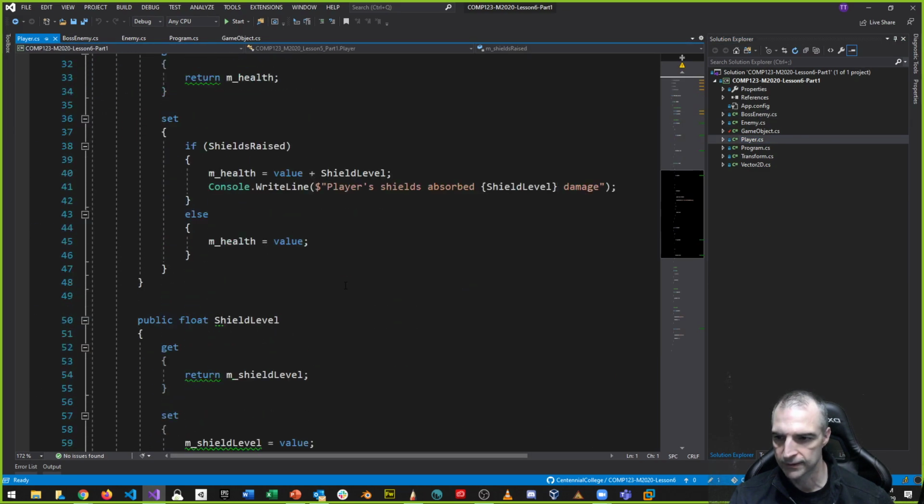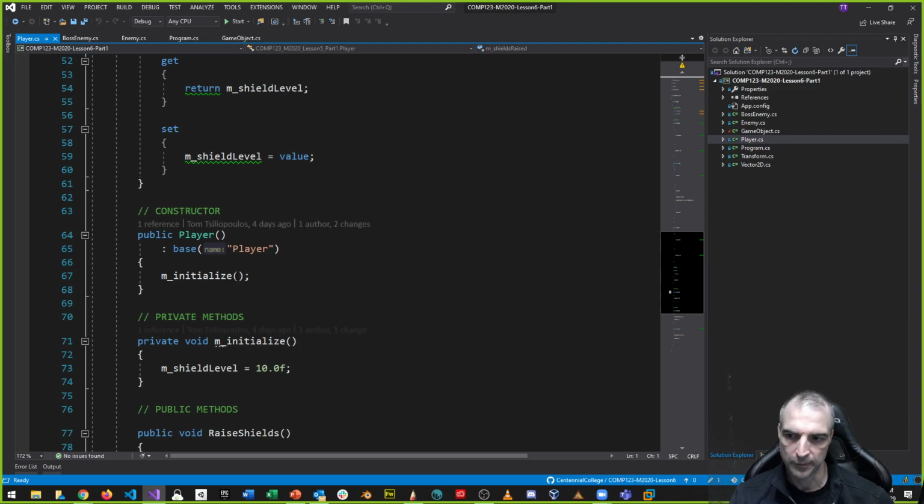In our player class, there is an initialize method where I initialize my shield level. Okay. So it'd be nice if I had some kind of initializer method that you had to override all the time, as an example. And the initialize or abstract methods could be both private and public. Okay, doesn't matter which one. But all the classes would have them.